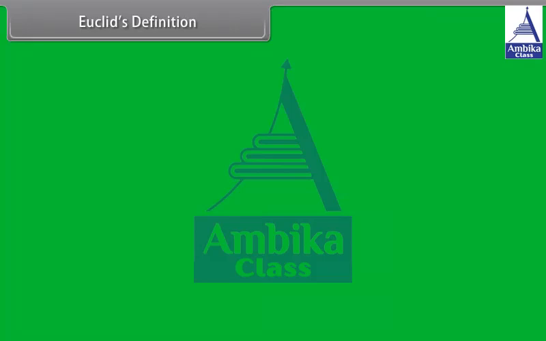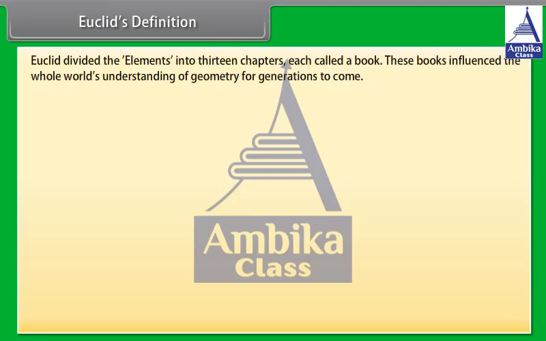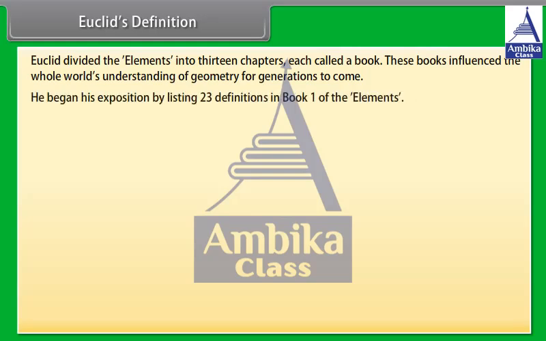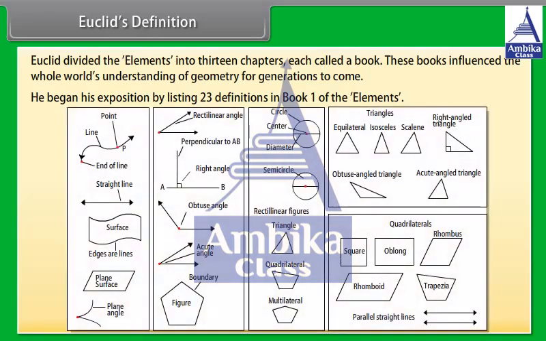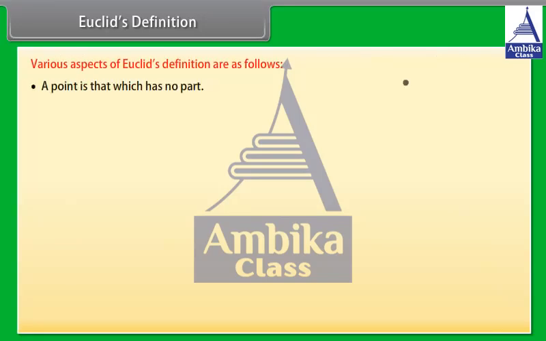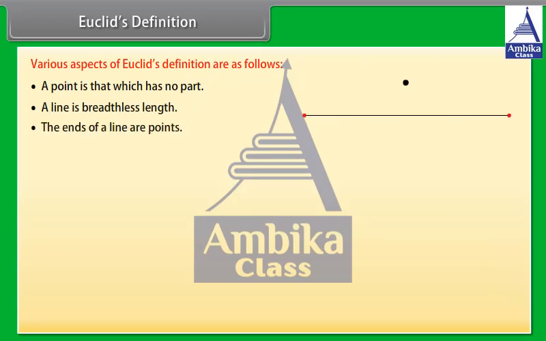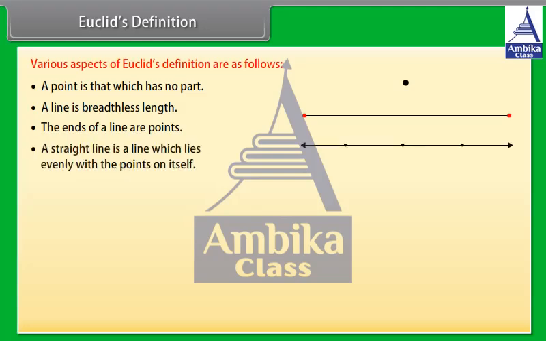Euclid's definition. Euclid divided the Elements into 13 chapters, each called a book. These books influenced the whole world's understanding of geometry for generations to come. He began his exposition by listing 23 definitions in Book 1 of the Elements. A few of them are: a point is that which has no part, a line is breadthless length, the ends of a line are points, a straight line is a line which lies evenly with the points on itself,